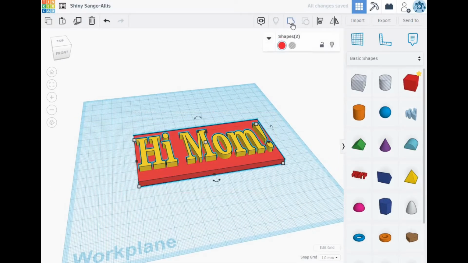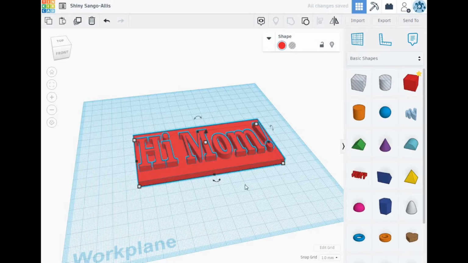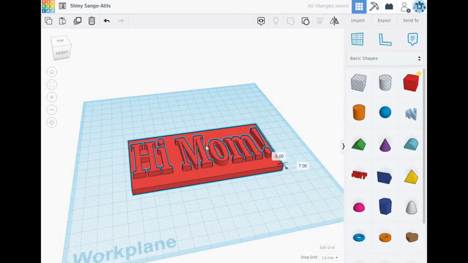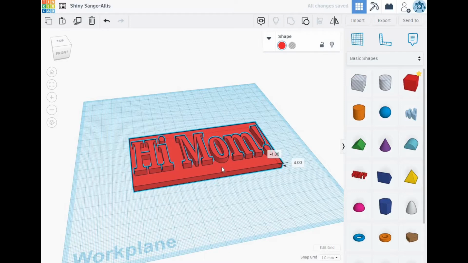Now, what I want to do here is group this as one object instead of having to deal with two different things. So I highlight both objects, or I can click and drag to highlight them. And I'm going to click on the group option in the top of the screen there. Now they've become one object. What I want to do here is name my object, so whenever I download it or export it, I'll be able to find it. So it's called "Hi Mom."